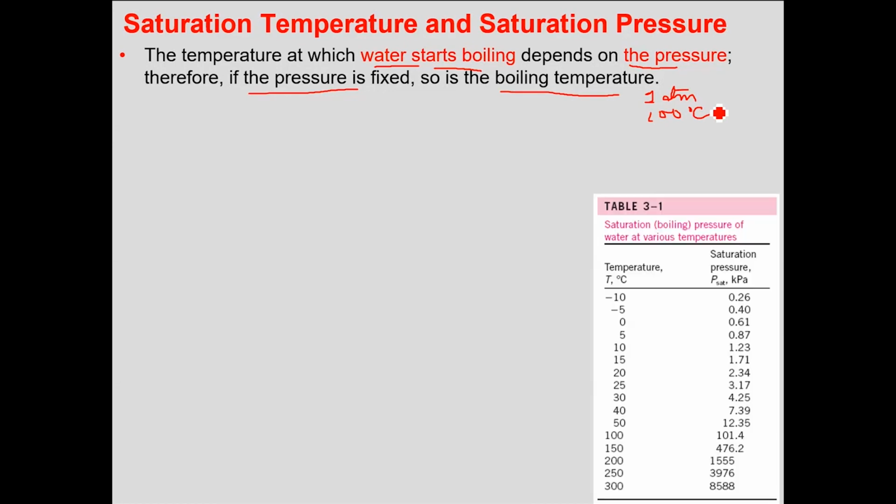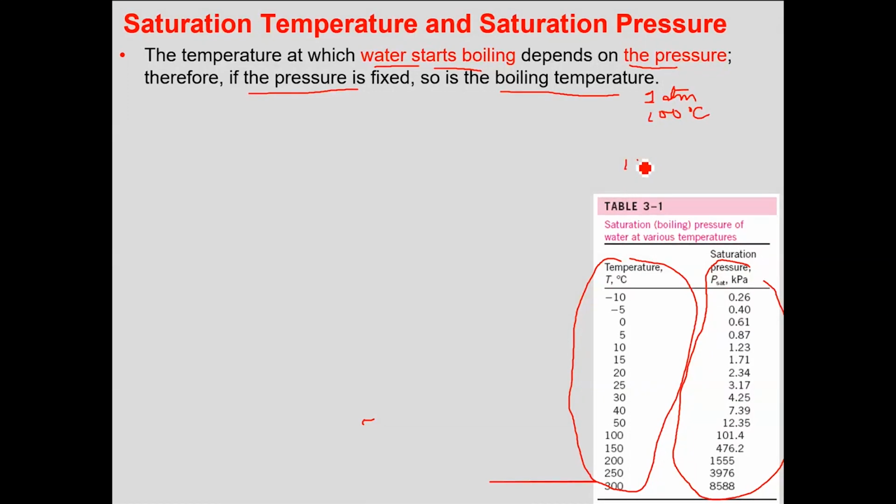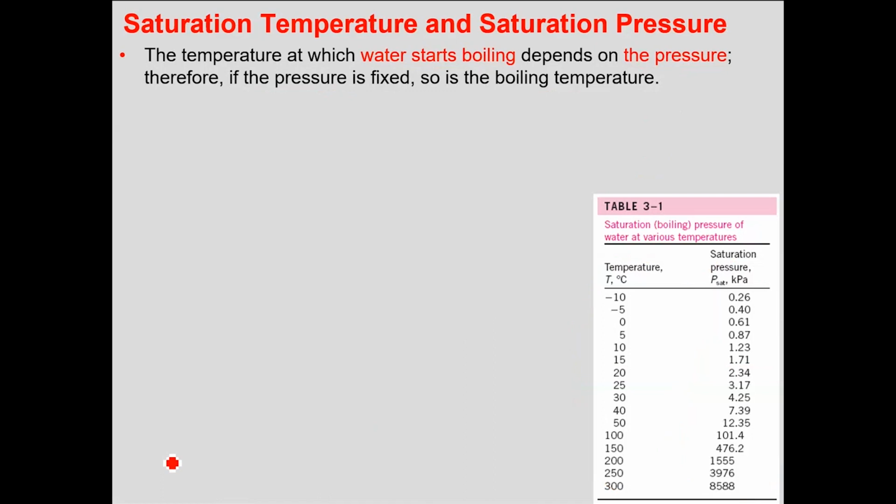Clear enough? Yes, sir. Different pressures give different temperatures. If I have a different set of temperatures, each temperature would have its own saturation pressure. That means at 15 degrees centigrade, you need a pressure of 1.71 kilopascal for boiling. This is the saturation pressure. Water boils at 100 degrees at 1 atmosphere.